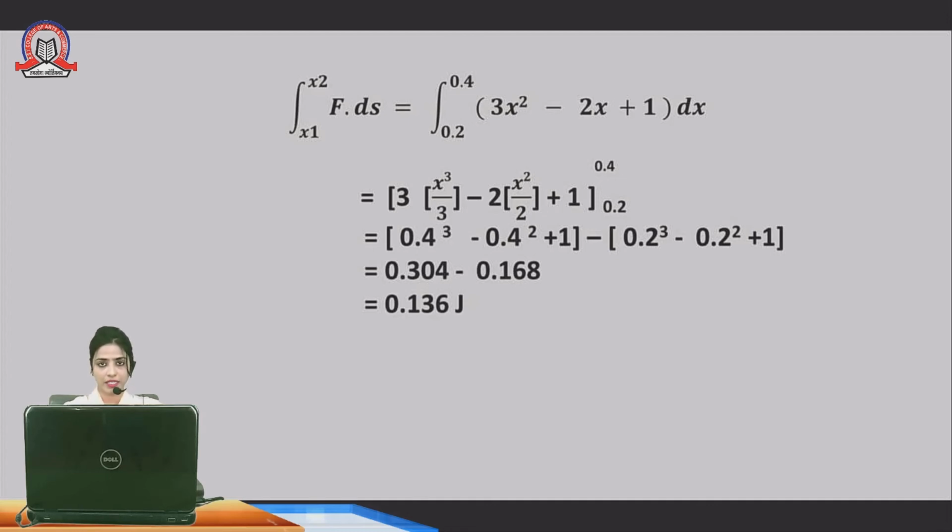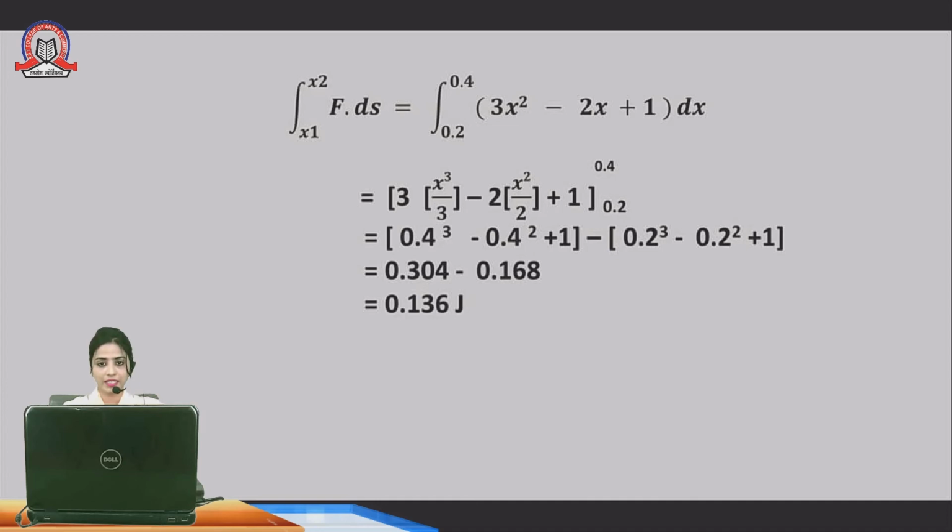Integration from 0.2 to 0.4, where 0.4 is the final limit and 0.2 is the initial limit, and the equation is 3x square minus 2x plus 1 into dx.